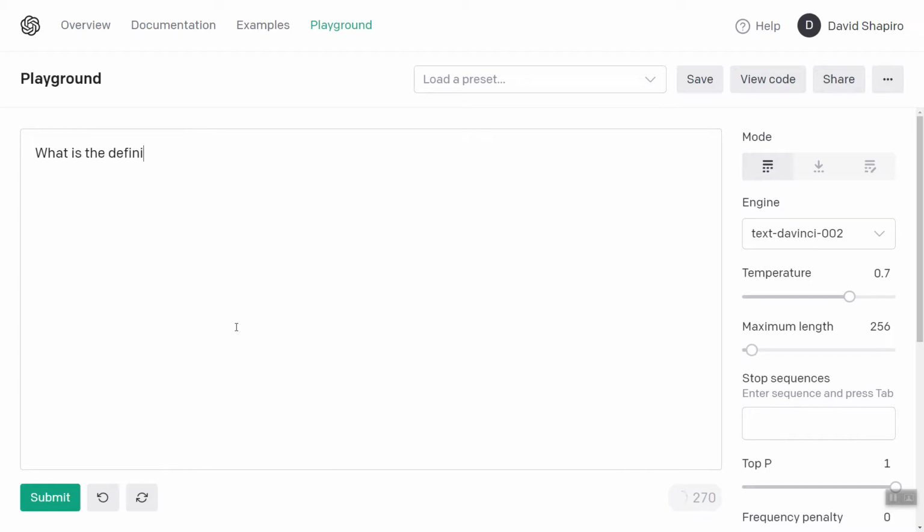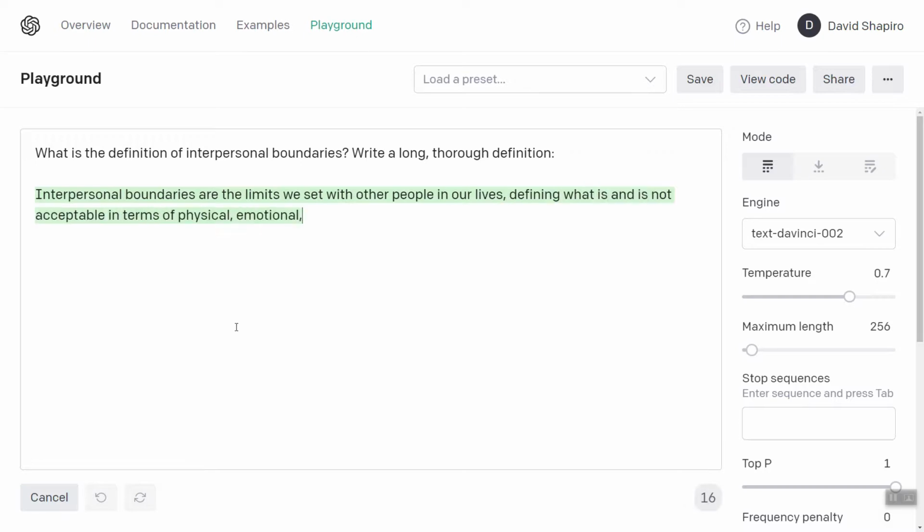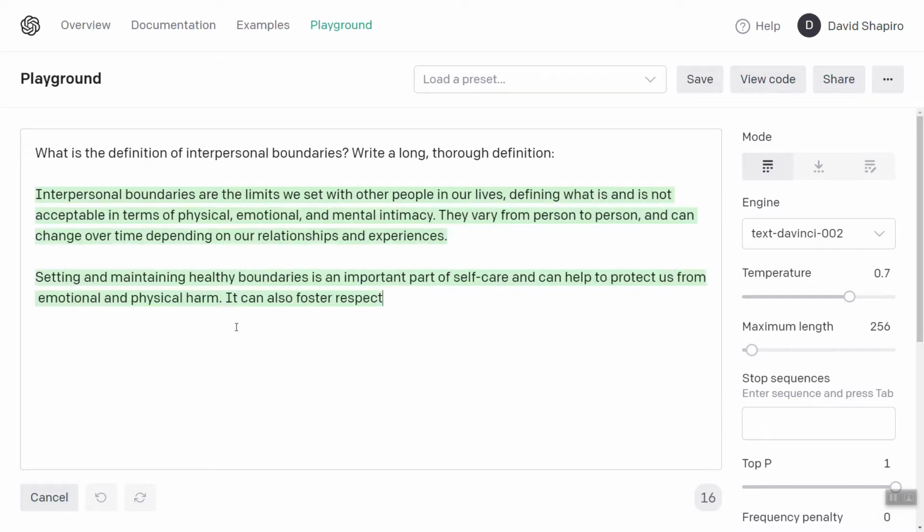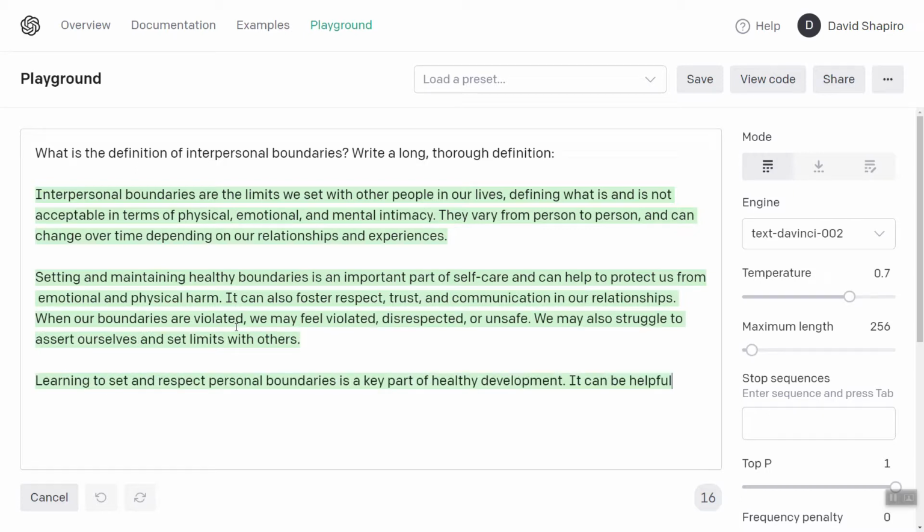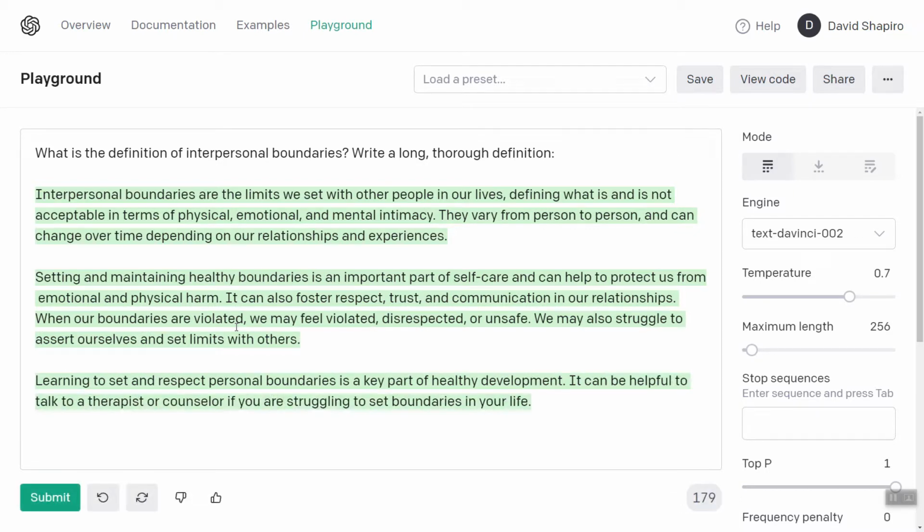What is the definition of interpersonal boundaries? Let's see. Write a long, thorough definition. Interpersonal boundaries are the limits we set on other people in our lives, defining what is and is not acceptable in terms of physical, emotional, and mental intimacy. They vary from person to person and can change over time depending on our relationships and experiences. Wonderful. Perfect. Setting and maintaining healthy boundaries is an important part of self-care and can help us to protect from emotional and physical harm. It can also foster respect, trust, and communication.